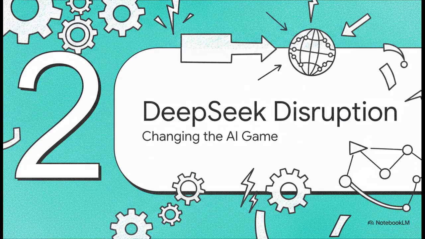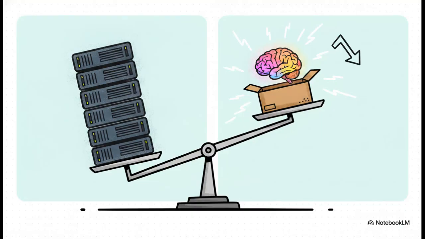Moving on to part two, the DeepSeek disruption and how it completely changed the AI game. So, speaking of discipline, let's talk about the global industry news that literally changed the rules overnight. Look at this crazy contrast. DeepSeek drops a fully open source, absolutely massive model, and it only costs them around $6 million to train. $6 million. Compare that to the billions, with a B, spent by the closed-source giants.